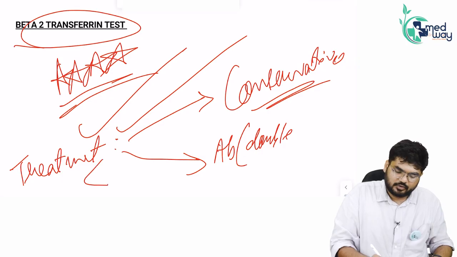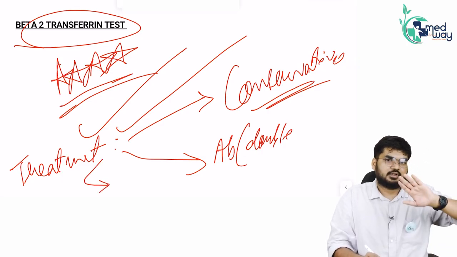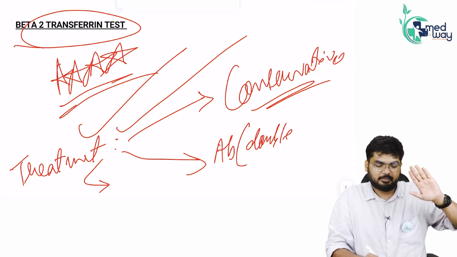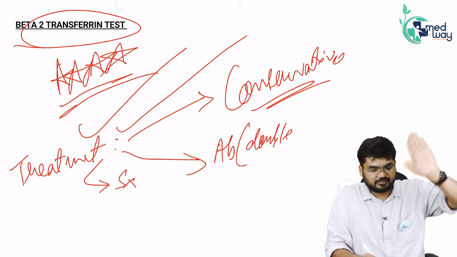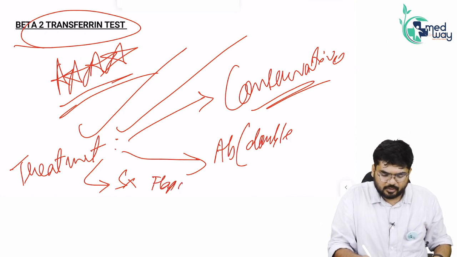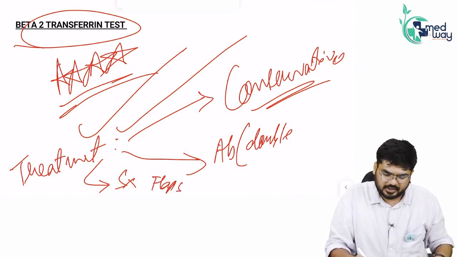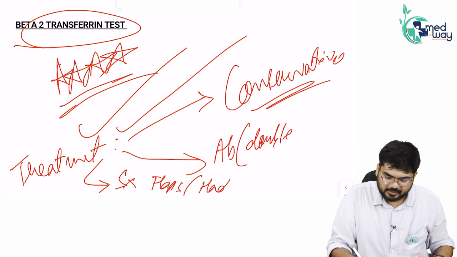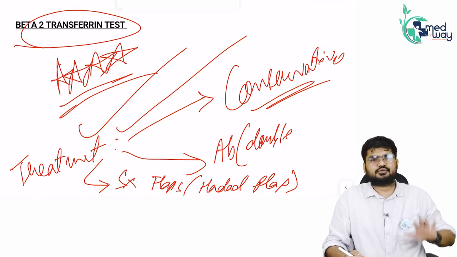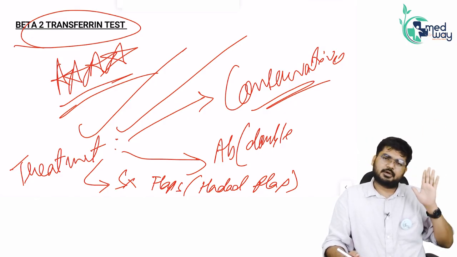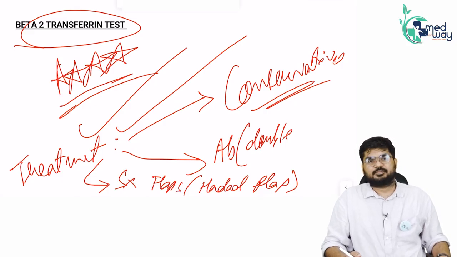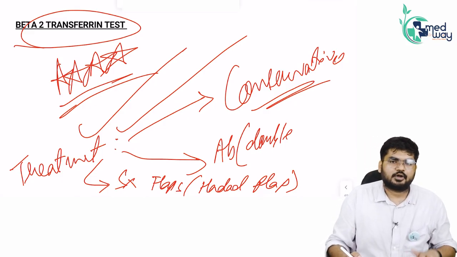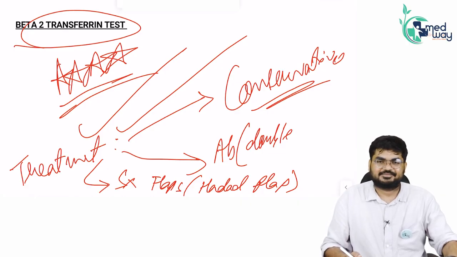Rarely we go for surgical management of the CSF rhinorrhea. Basically, the surgical management for CSF rhinorrhea is covering that area with flaps. Very less commonly asked are these flaps, like there is something called the Haddad flap or reverse Haddad flap. These are used for covering that CSF rhinorrhea part, but mostly what you have to remember is that the management is conservative. I hope you got this particular point of CSF rhinorrhea.